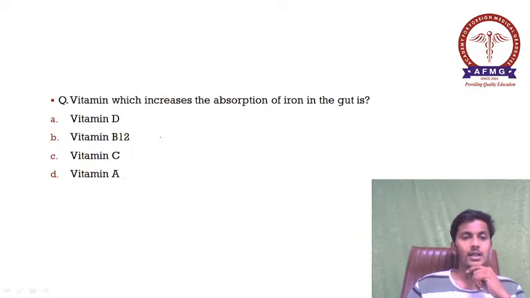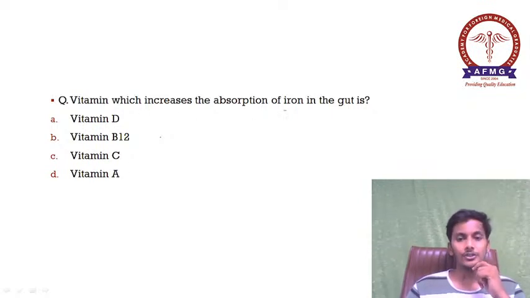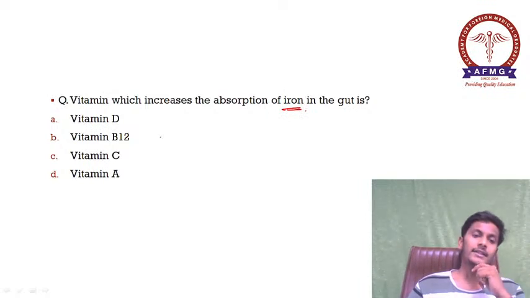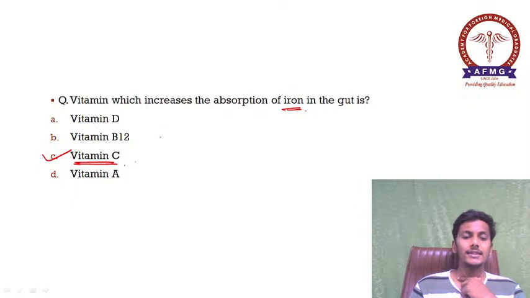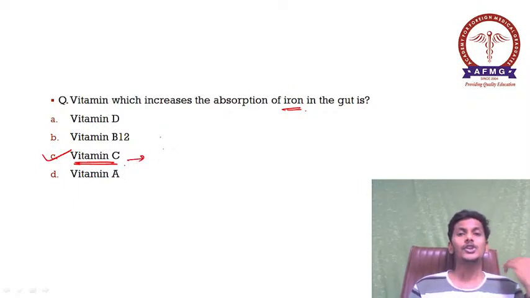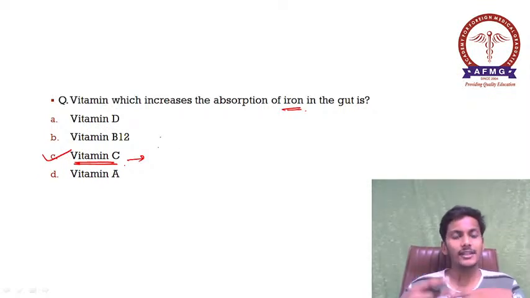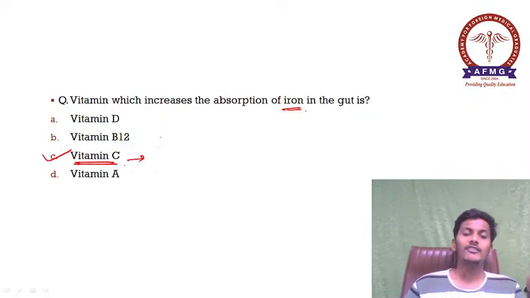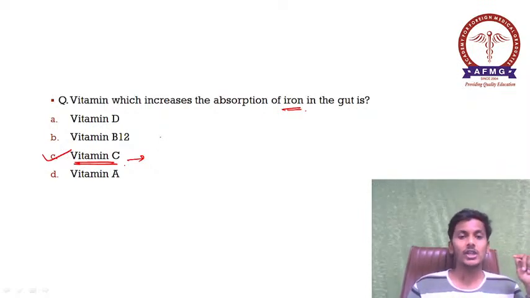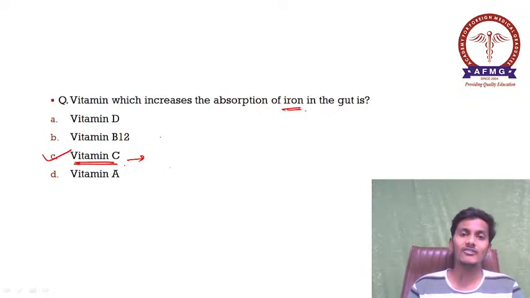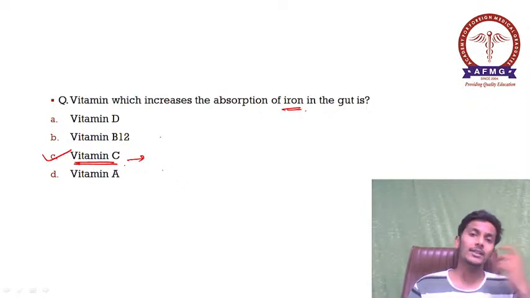So please remember, the vitamin which increases the absorption of iron in the gut is nothing but your vitamin C. All the non-heme iron, its absorption is increased by vitamin C. Therefore, if iron supplements are to be given to any patient, we tend to advise the patient to take these supplements along with some citrus fruits or lemon water. Okay, this is the advice we tend to give.